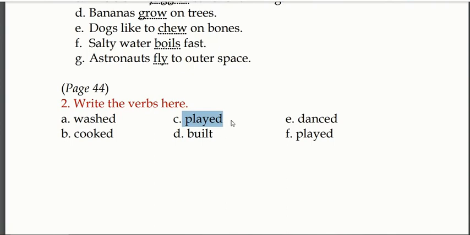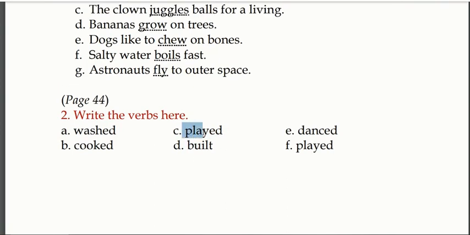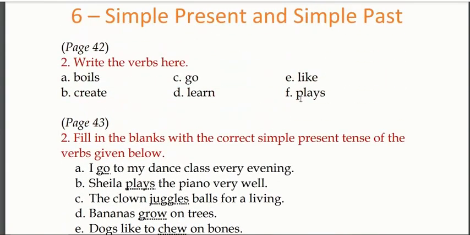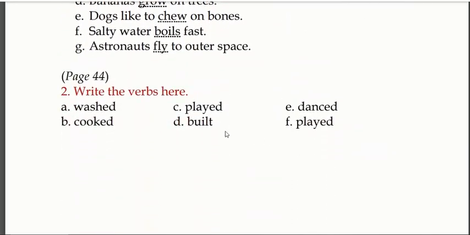Same way, played. Now we have this word over here also, plays. For example, Virat Kohli plays cricket. Means what? Virat Kohli cricket खेलते हैं. Plays, it is a habit. Over here, played. For example, if Virat Kohli played a match, what it will mean? Virat Kohli ने मैच खेला. That means it is already past tense.